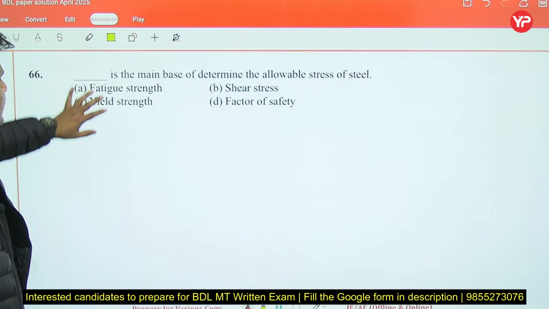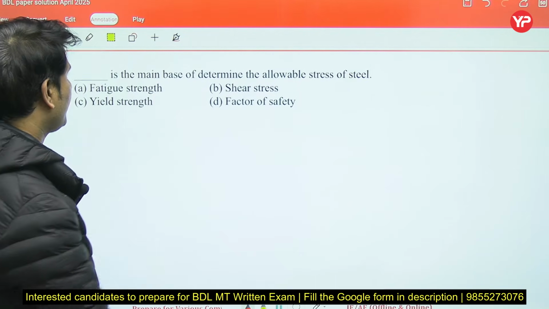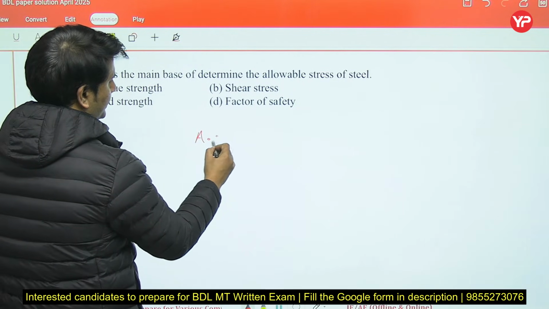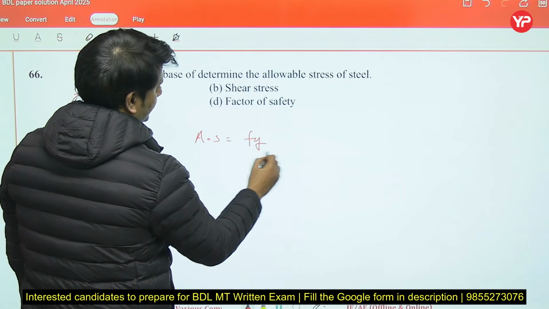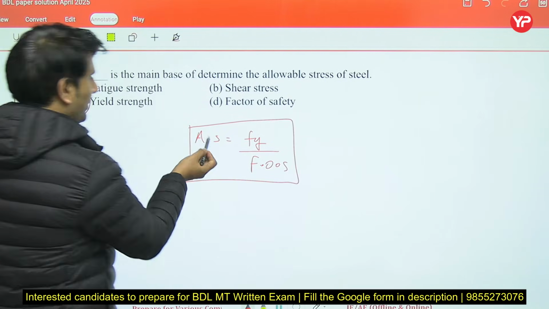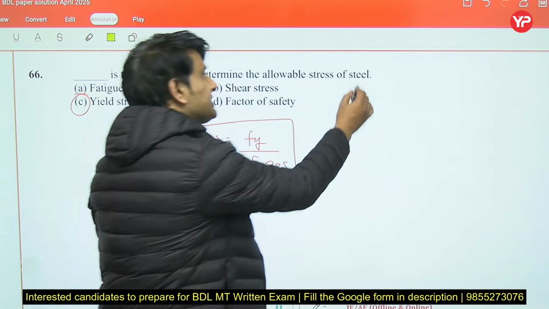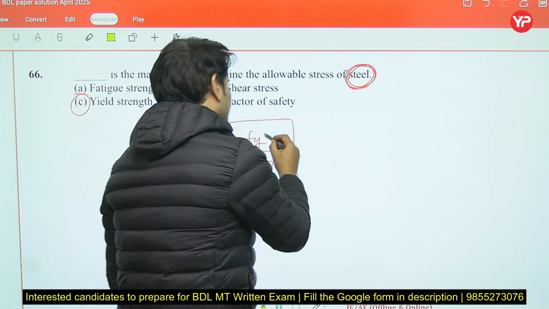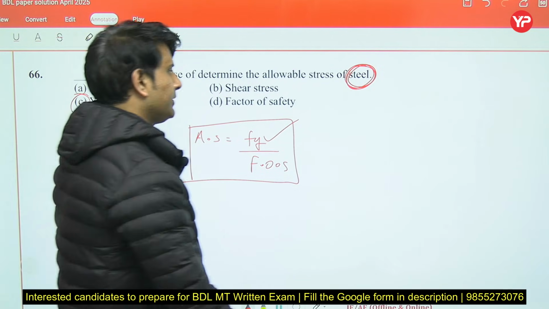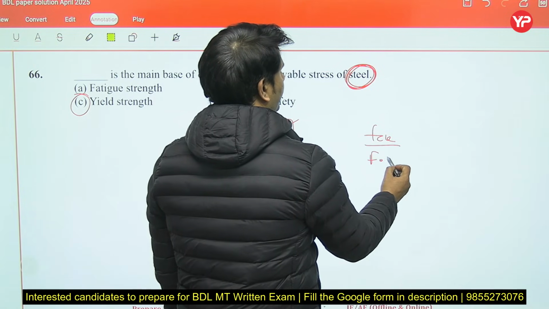Next question. The main basis to determine the allowable stress of steel is yield strength, because allowable stress is generally yield strength upon factor of safety. Allowable, permissible or design stress is always equal to Fy for steel, since they have mentioned steel. If they had asked about concrete, then it would be fck divided by factor of safety.